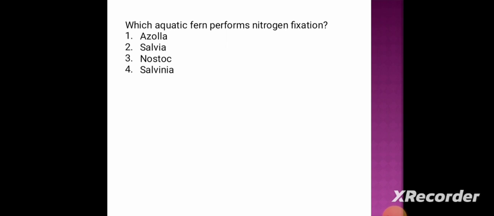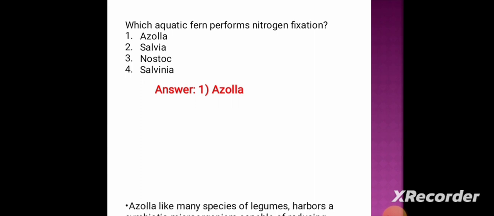Next question. Which aquatic form performs nitrogen fixation? Option 1, azolla. Option 2, salvia. Option 3, nostoc. Option 4, salvinia. And the correct answer is option 1, azolla.